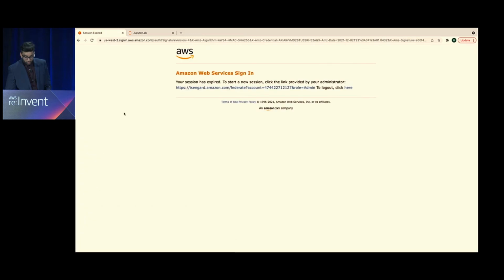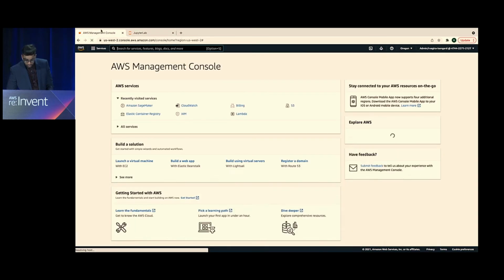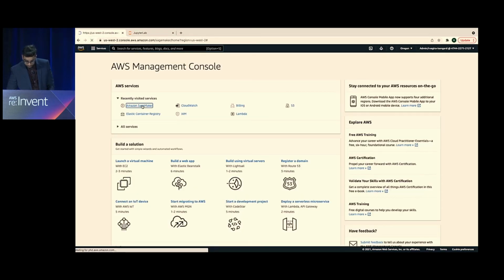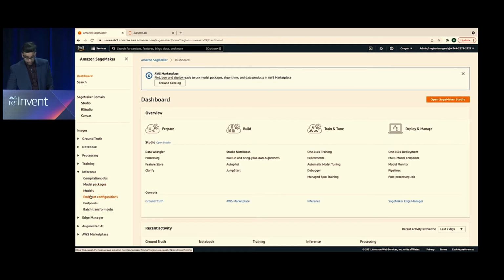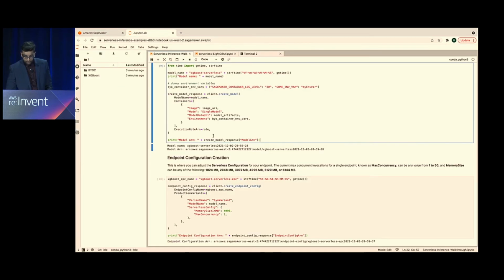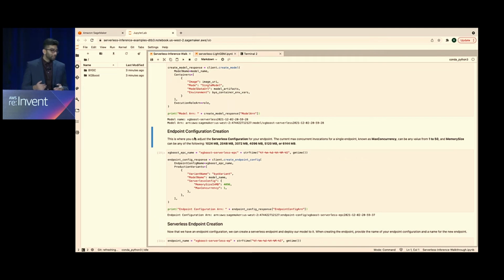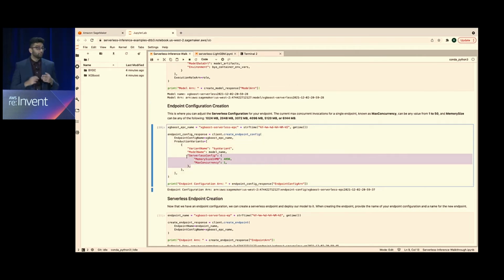If you go to the console and go to inference, let me load that up, and while that's loading, I'll go right here. So if we go back to the SageMaker console right here, you should be able to go to inference. And underneath here, you'll see those three steps. So models, endpoint configuration, and the different type of stuff you might be working with. And then if you go back here, this is where you can specify, I'm dealing with a serverless endpoint. It's not a real-time endpoint anymore. Because when we're doing this create endpoint config call, we're going to be specifying an extra parameter in serverless config.